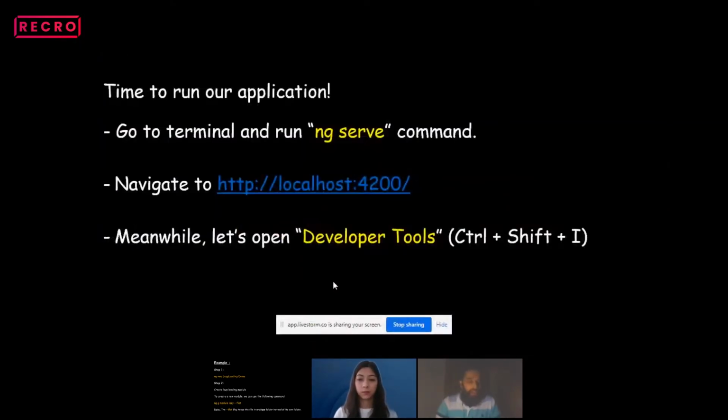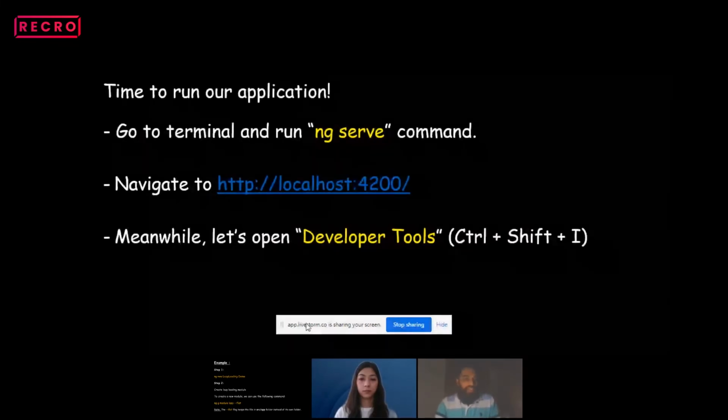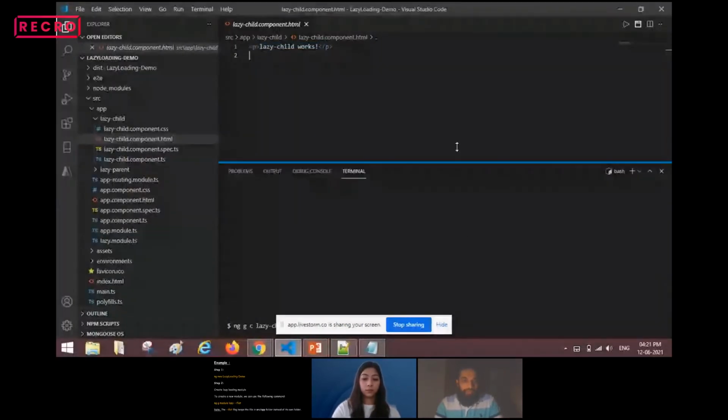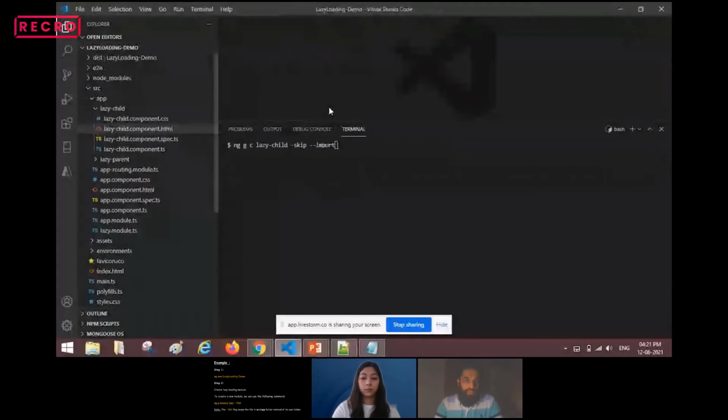Once we modify our HTML files, we can start running our application. It's just a matter of running an ng serve command in the terminal. So let's go to the terminal.